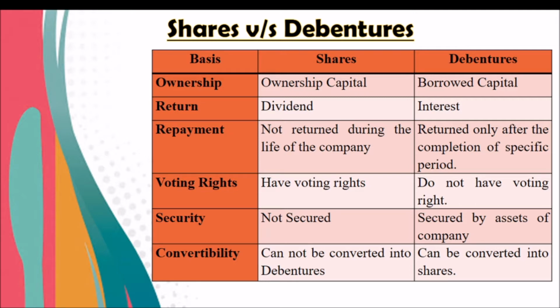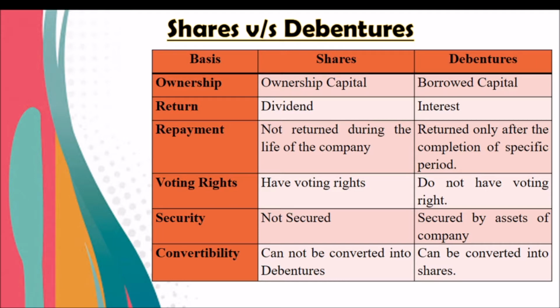Because the person who takes the share of a company is known as a shareholder, but the person who takes the debenture of a company is known as a creditor. Creditor is the person who provides funds to the company, so it is borrowed capital, collected from outsiders.